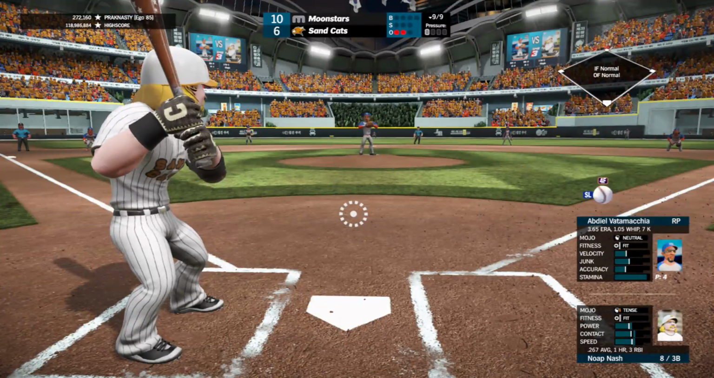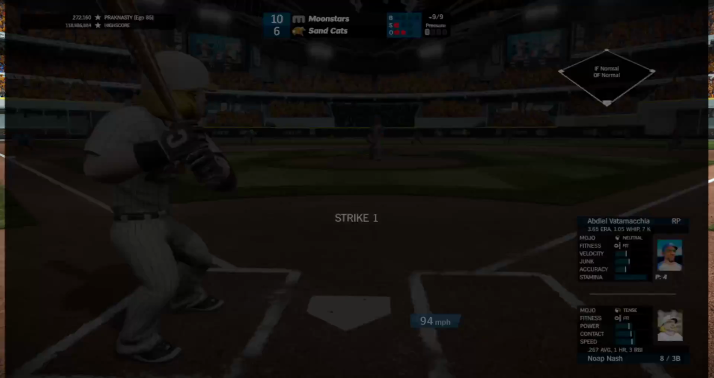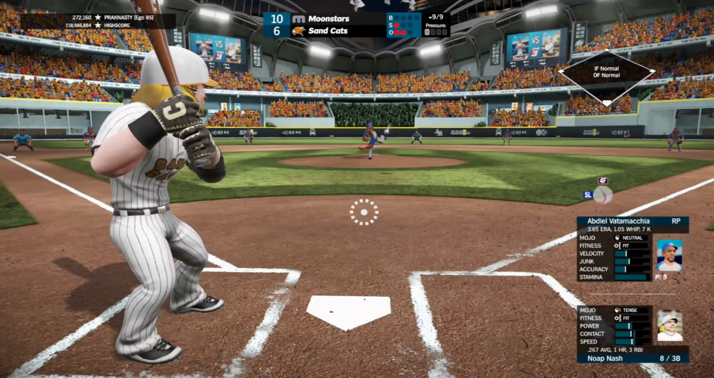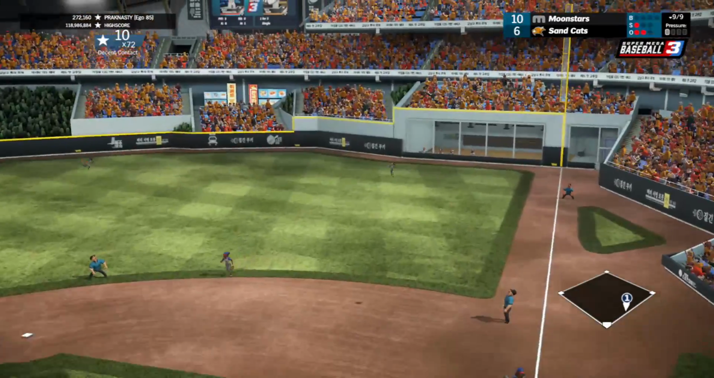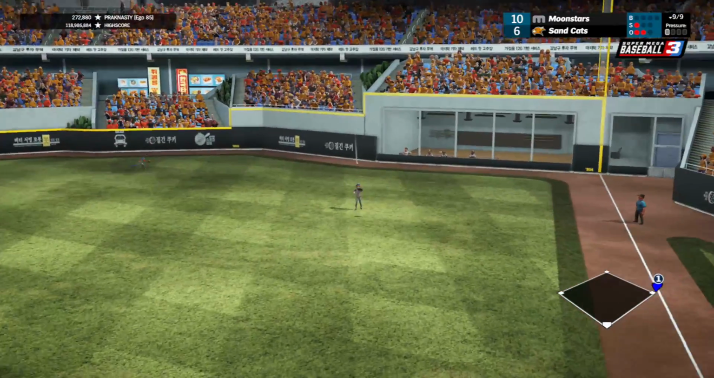Here's Nash, 1 for 3. Singled his last time up. Still tense, though. Fastball in there from Vadamakia, 0-1. Fastball down is skied to right field. This should end the game as Watkins is on it.